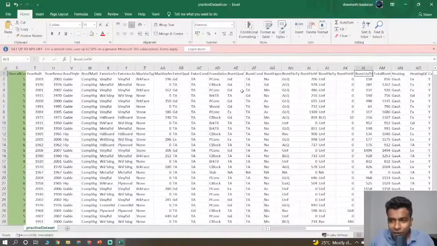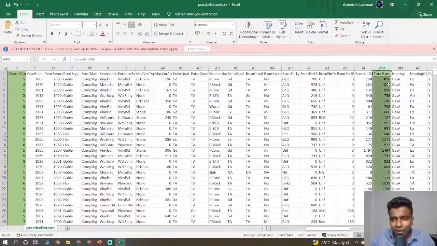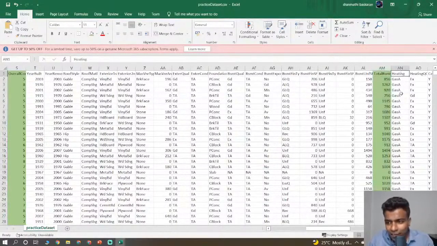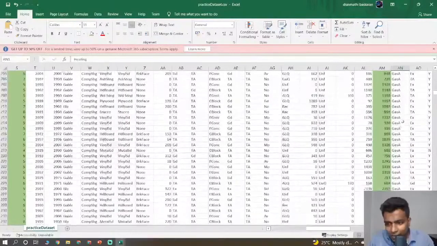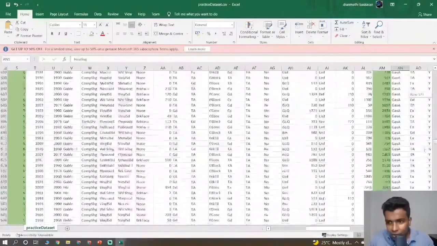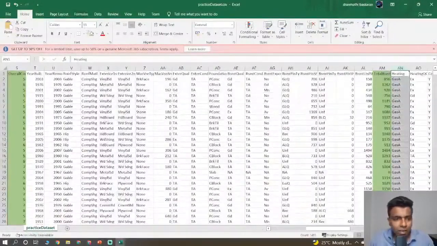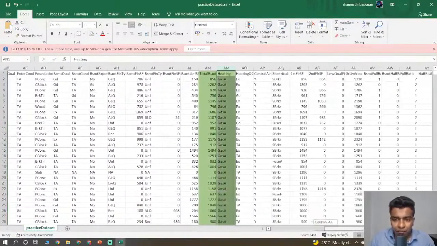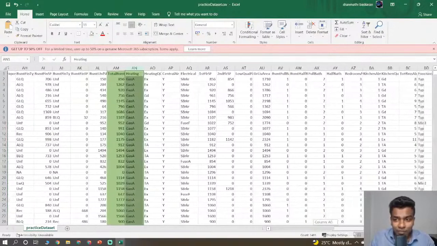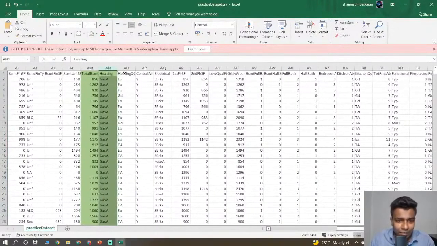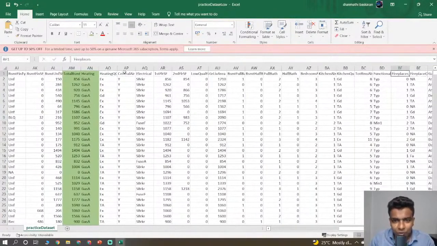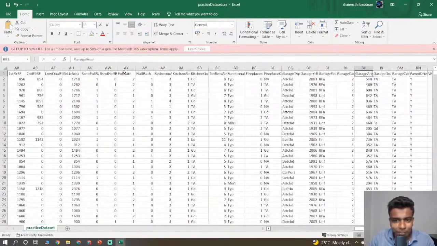Here we have a lot of further columns out there. Total BSMT SF, I really don't know, guys, what that is. You just include this one, and then heating, where we have gas A and gas W. Let us include that heating part. There are still a lot of columns out there, so let us skip those. Let us not include them, because there are a lot of numbers out there.